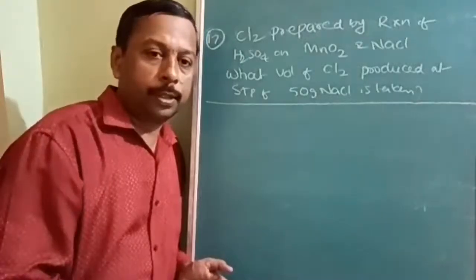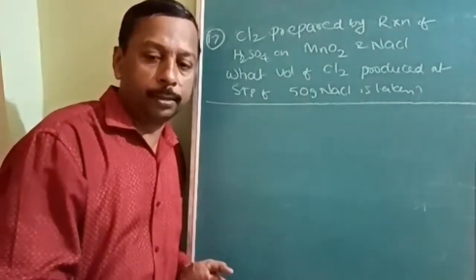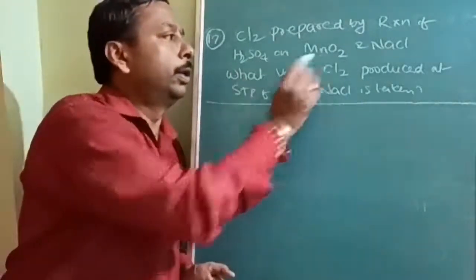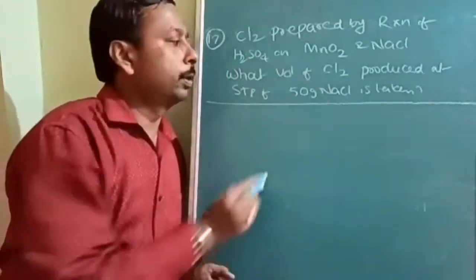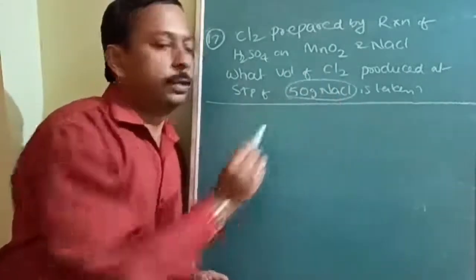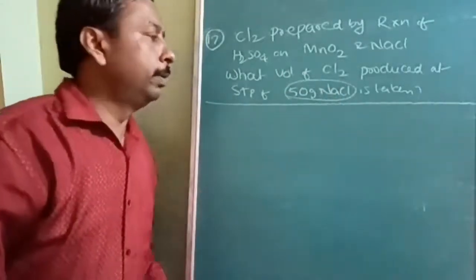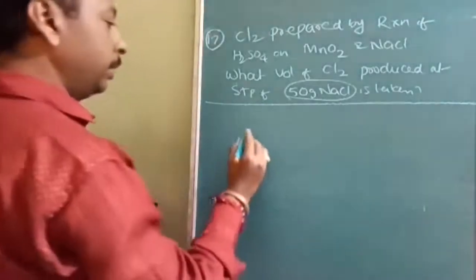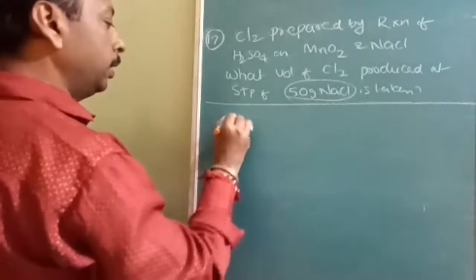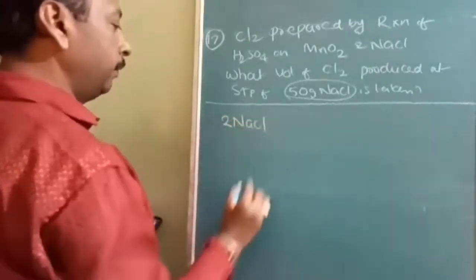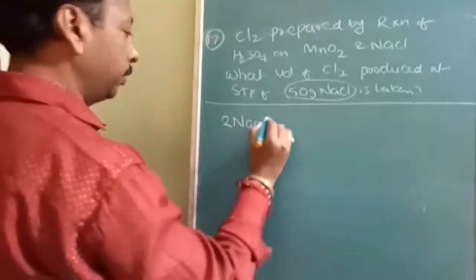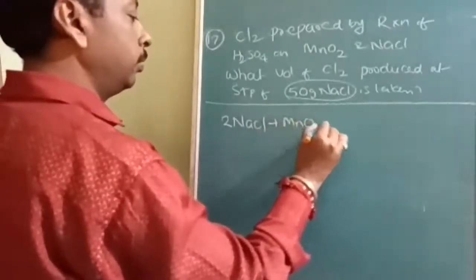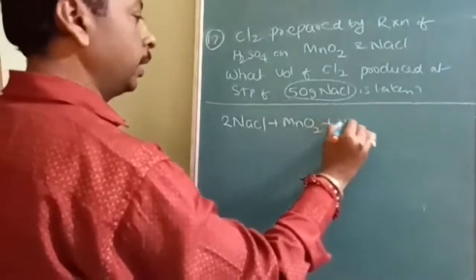Next question: Cl2 is prepared by the reaction of H2SO4 on MnO2 and NaCl. If 50 grams of NaCl is taken, what will be the volume of Cl2 produced? It is just a stoichiometry question. You should remember this, but for convenience, I am writing the reaction here. You should write and balance, then you will get the correct answer.